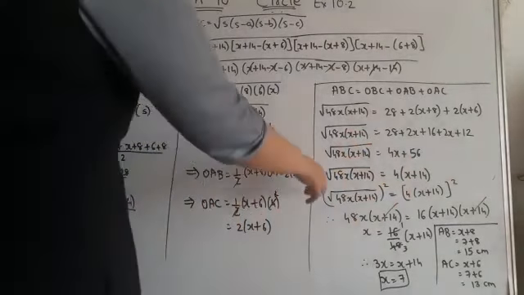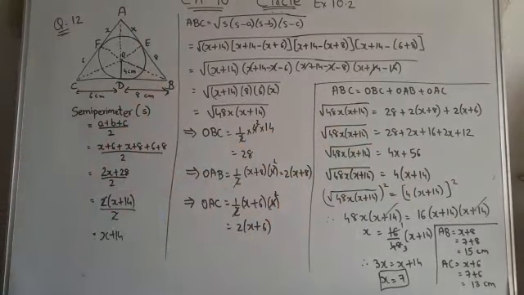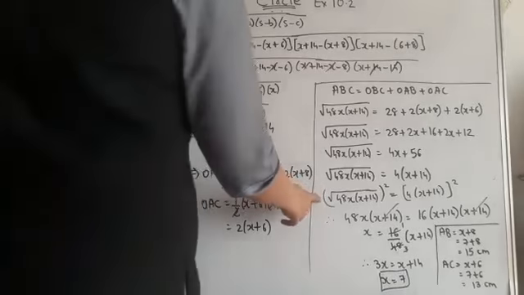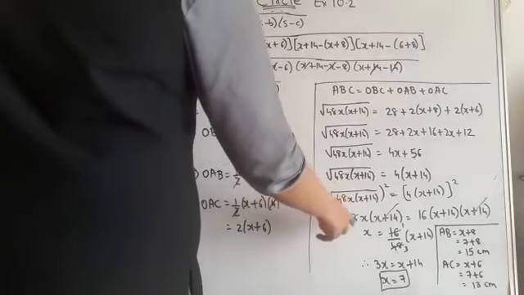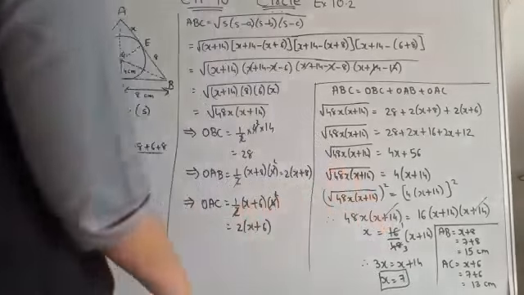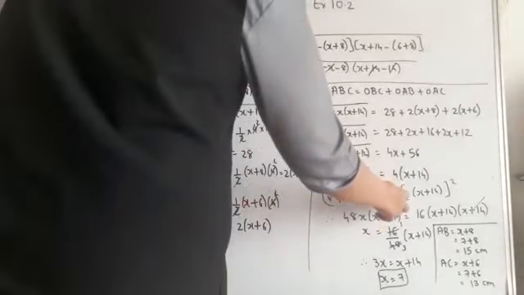Now children, we don't want the root. If we want to remove the root, what do we have to do? We have to take the square on both sides. So I have taken the square on both sides. By taking the square of this root, the root is removed. So it will be 48x into bracket x plus 14 equals 4 squared, which is 16, times x plus 14 squared.